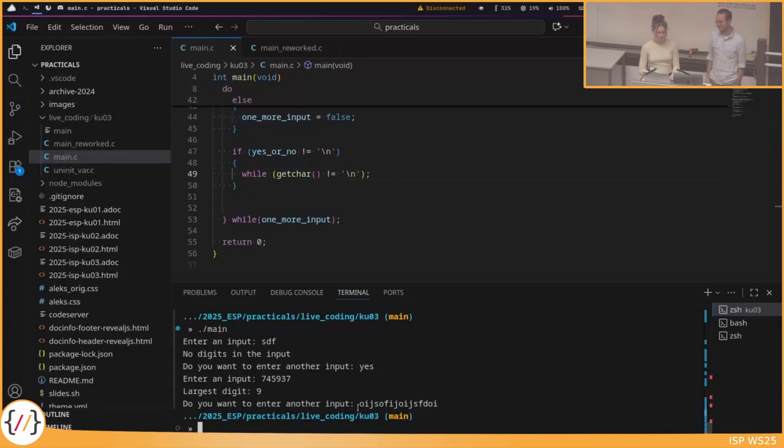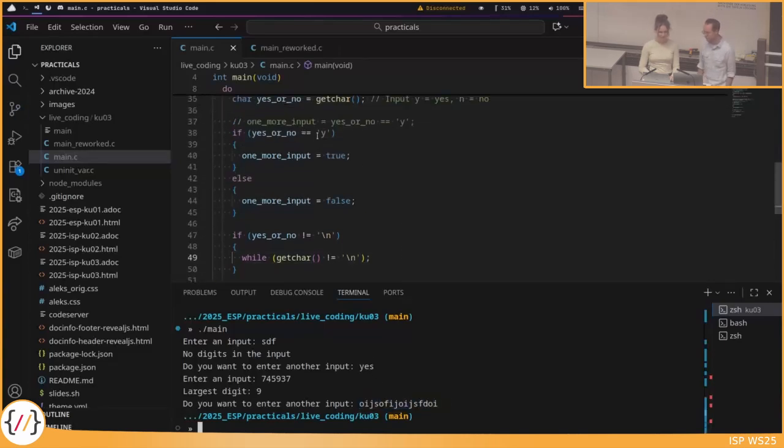And as you can see, if I type something completely different, we also exit because we just check, is it yes or is it Y?